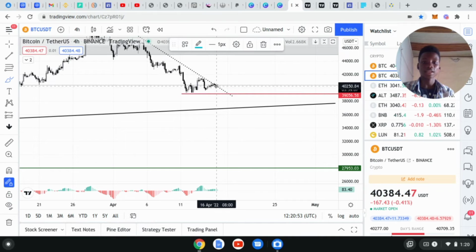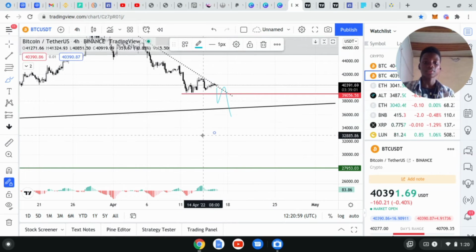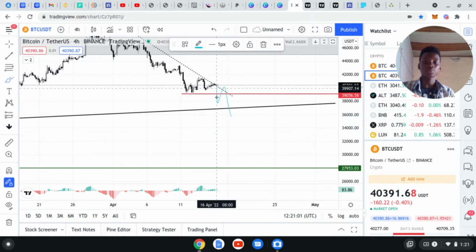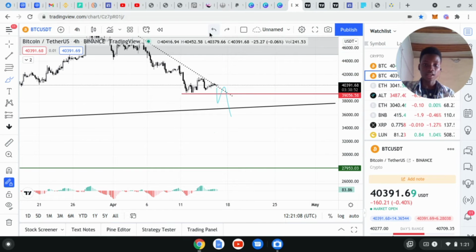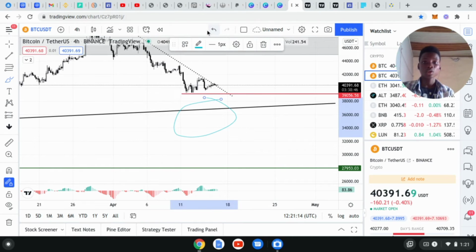Bitcoin can do something like this, break this low, come to retest it and still come down. It could still do something like this, or it could still just push down and push up because I'm 80% confident that it should touch this black, our major black daily trend line time frame.